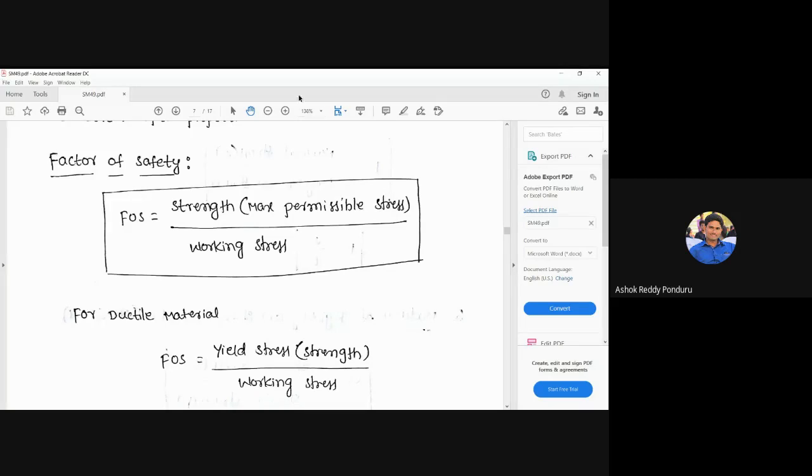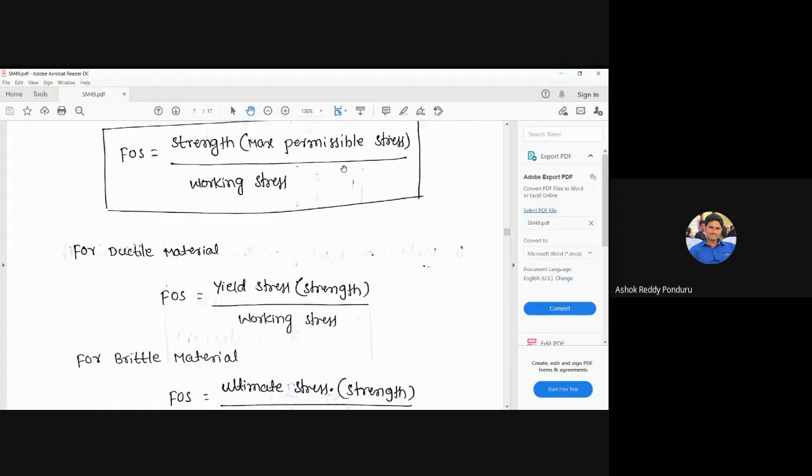Next, we know that there are two kinds of material: ductile material and brittle material. In the ductile material, we consider the yield strength in the numerator. Strictly speaking it is yield strength, but in the textbooks they consider it as yield stress. That's why I'm considering it as yield stress here.